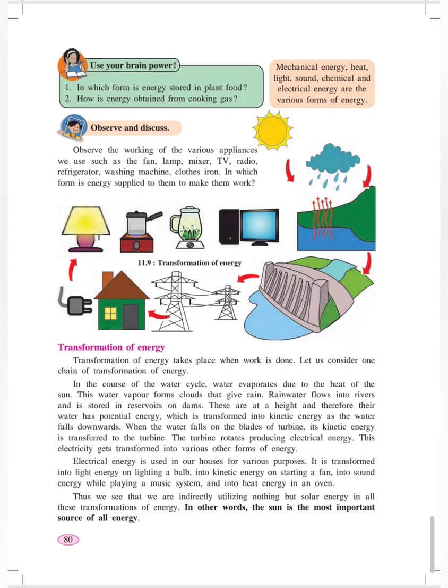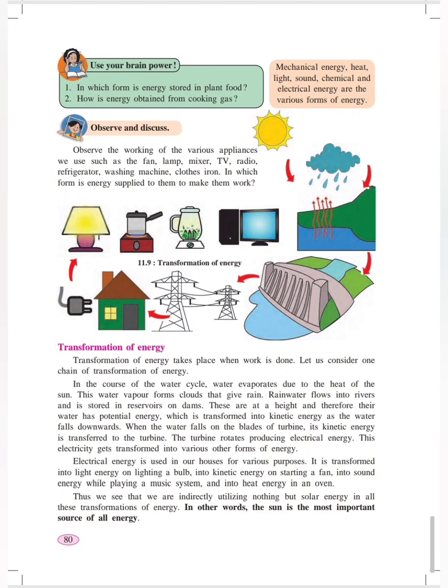In the course of the water cycle, water evaporates due to the heat of the sun. These water vapors form clouds that give rain. Rainwater flows into rivers and is stored in the reservoirs on dams. These are at a height and therefore their water has potential energy, which is transformed into kinetic energy as the water falls downwards. When the water falls on the blades of a turbine, its kinetic energy is transferred to the turbine. The turbine rotates, producing electrical energy.